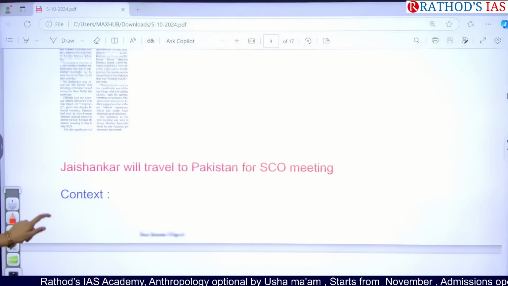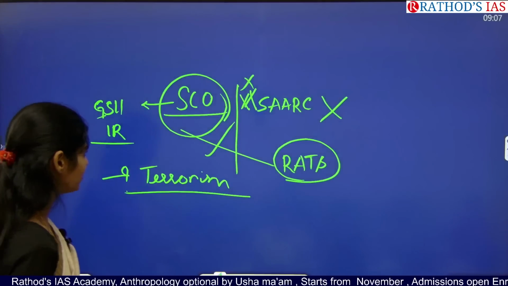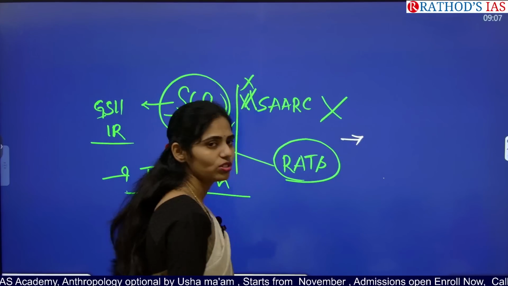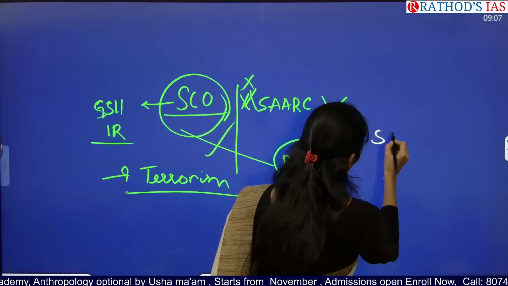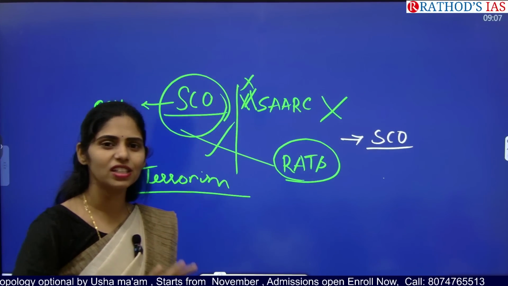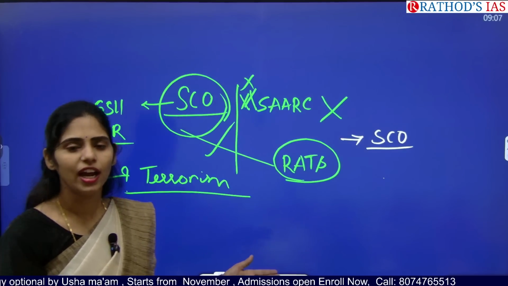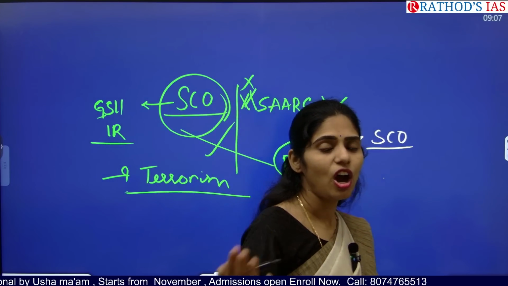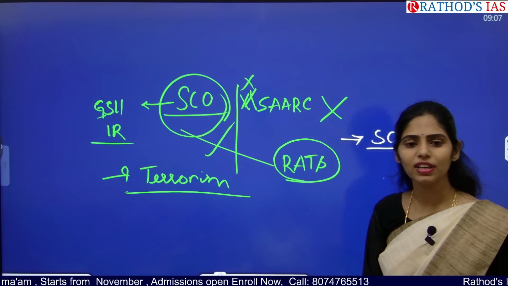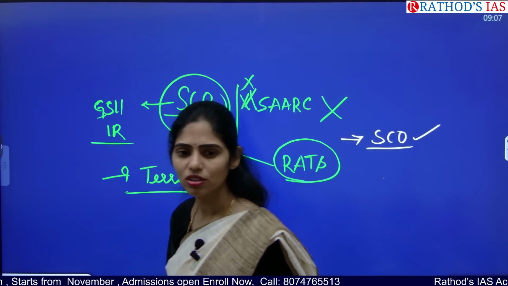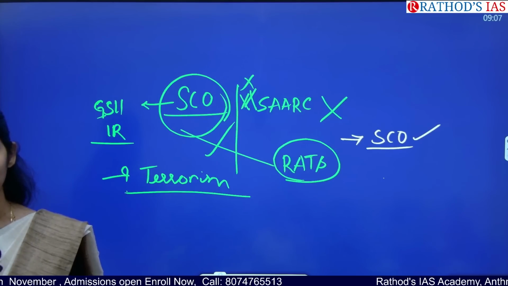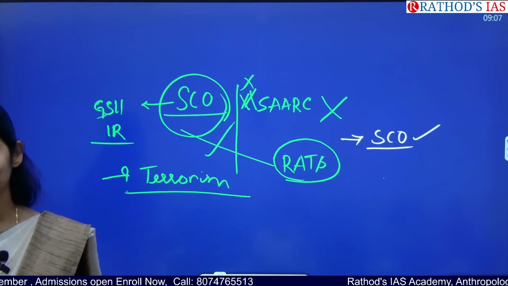Okay, let us see this article. Okay, before that, from which subject will you be dealing with this? That is international relations. So what are the dimensions you have to see? You have to see what this SCO, Shanghai Cooperation Organization, is, and you have to know basic GK facts like when it was formed, who the members are, and how many members it has. Can anyone tell me how many members are there in this SCO? Russia, China, India, Pakistan.